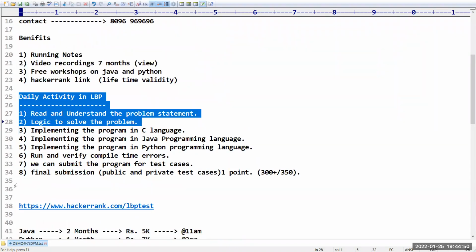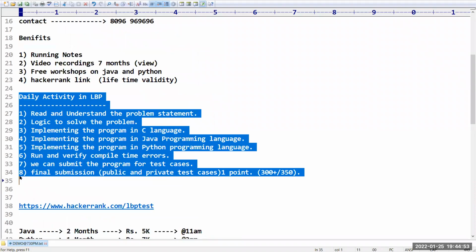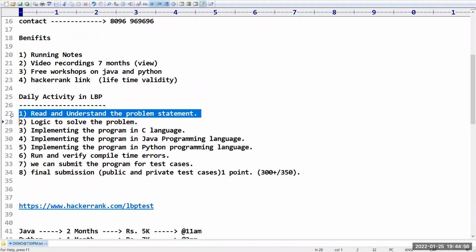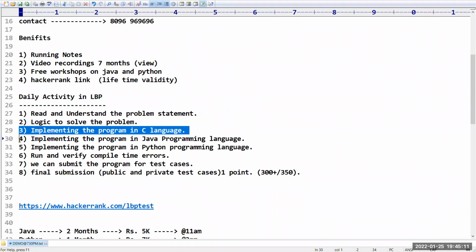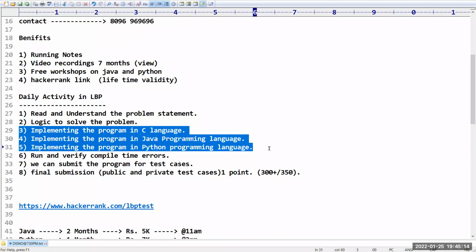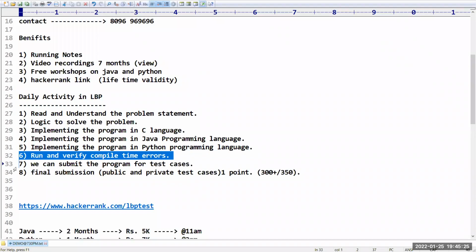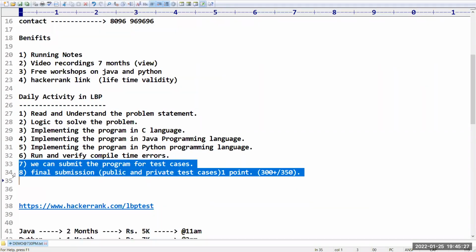For every class, what activities are we going to do? We will read and understand the problem statement given in the question. Then we are going to understand the logic to solve the problem. For example, if the problem is about an array, we will cover how to solve it. Then we will go with the implementation of the problem statement in C language, in Java, and even in Python. Then we will verify whether there are any errors. If there are no errors, we are going to submit the program for all the test cases.